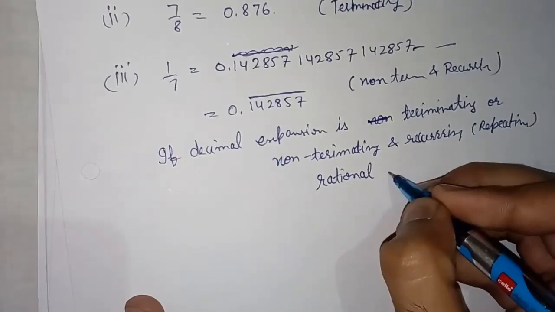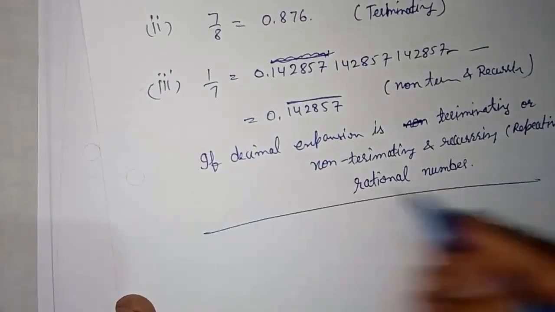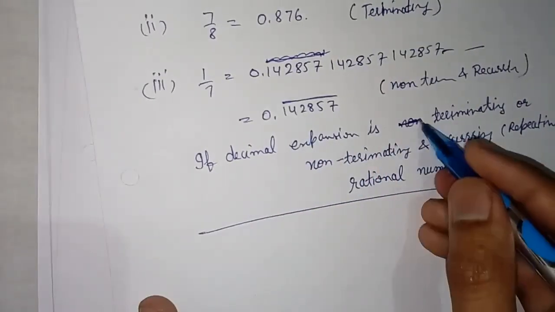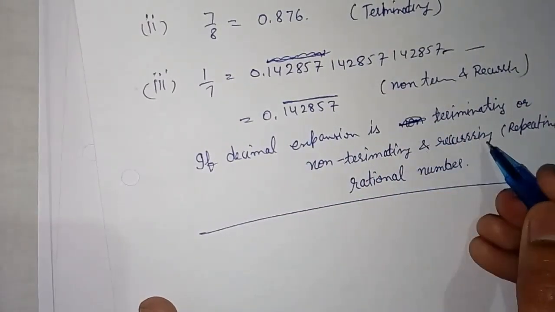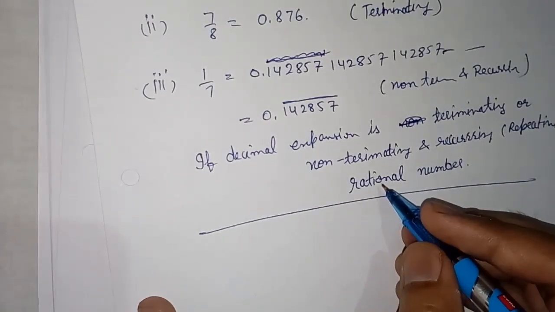Then that number is representing a rational number. Clear? If decimal expansion is terminating or non-terminating and recurring, then that expansion is of rational numbers.